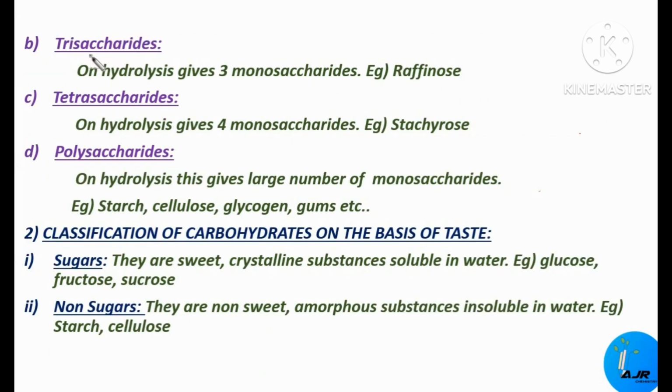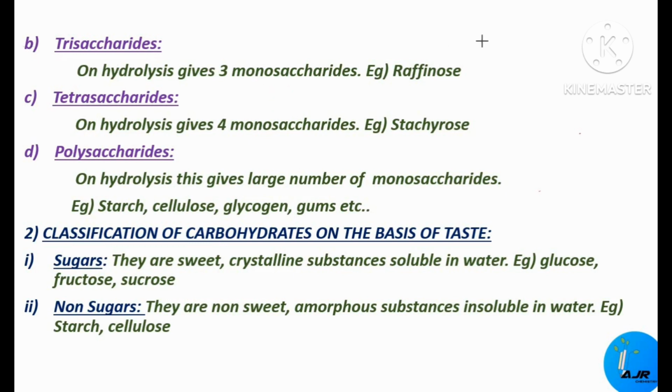Can you understand? The trisaccharides on hydrolysis give three monosaccharides. Actually, the molecule of trisaccharide is made up of three units of the same or different types of monosaccharides, which get separated when the molecule is subjected to hydrolysis.